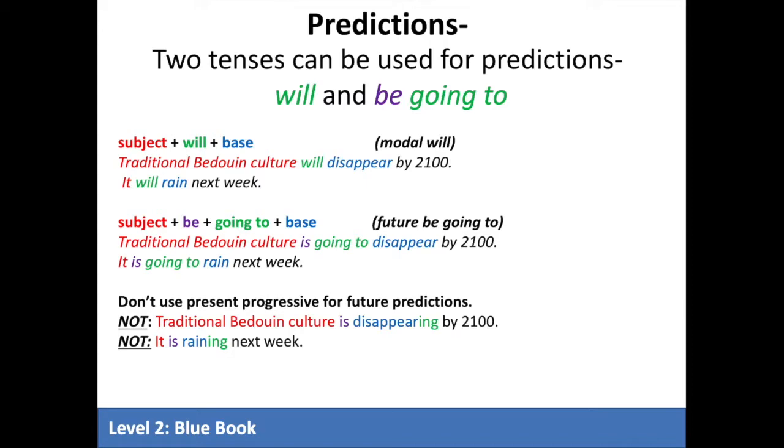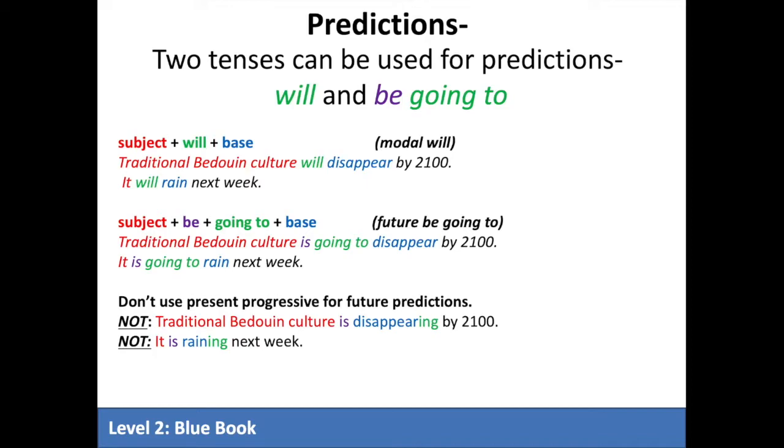Another way to talk about future predictions is using be going to. Now, for this tense, you must remember that the be verb matches the subject, so we have subject-verb agreement. Start with your subject, then the appropriate be verb, followed by going to, and then the base verb. Some examples: traditional Bedouin culture is going to disappear by 2100. It's going to rain next week.